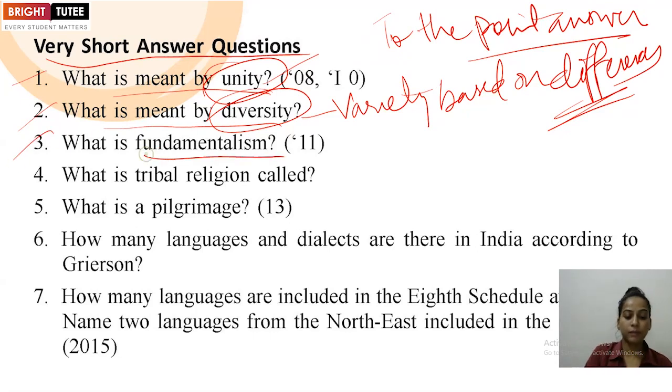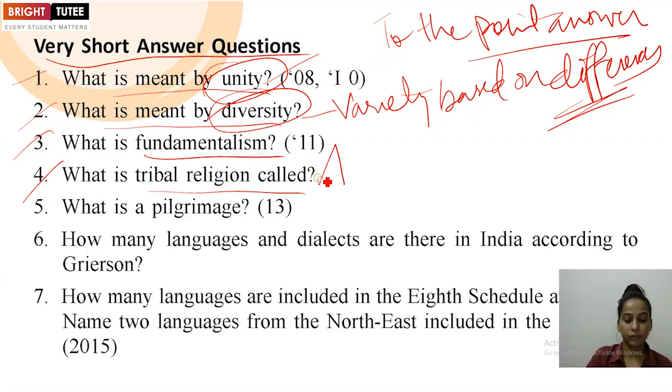Another is fundamentalism. What is fundamentalism? We can define it as a religious movement characterized by a strict belief in literal interpretation of religious text, while you are having the feeling that only your particular religion is the one which exists or is superior to any other religion. So that is fundamentalism.